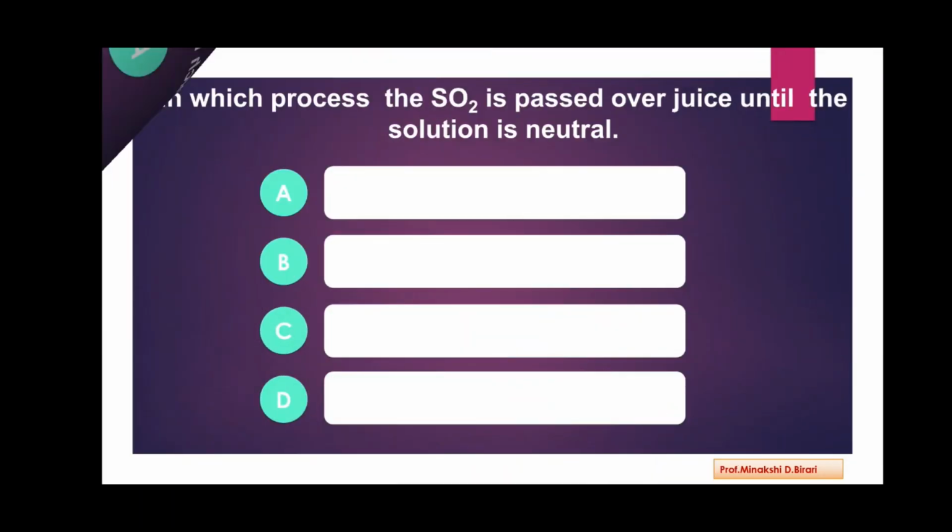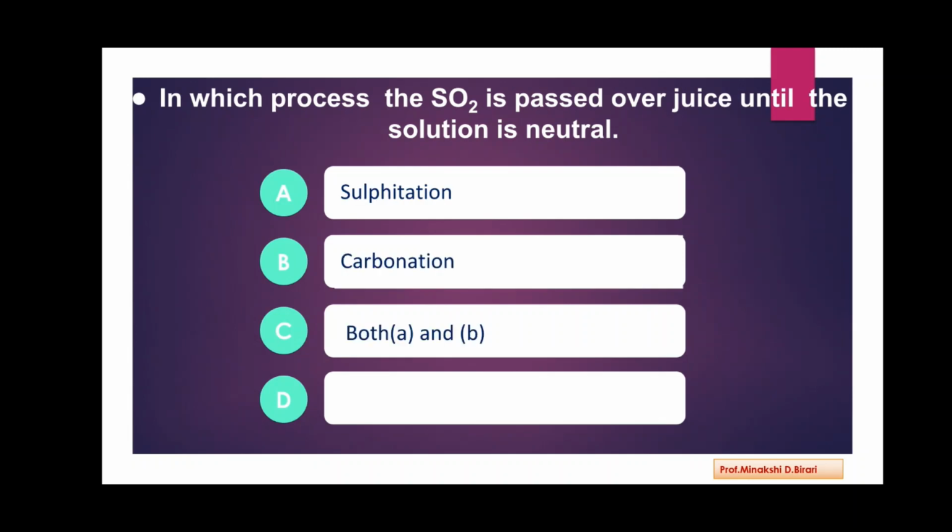Next question. In which process the SO2 is passed over juice until the solution is neutral? So the options are sulfitation, carbonation, both A and B, none of these. So the answer is sulfitation. So in the sulfitation process, the sulfur dioxide is passed over juice until the solution is neutral.